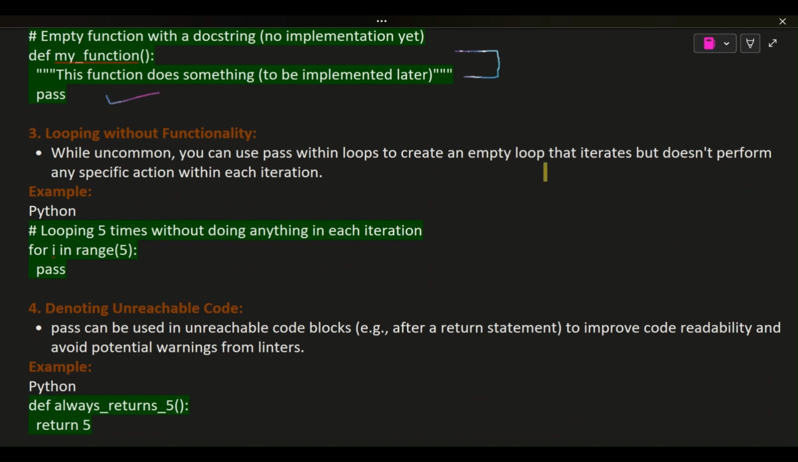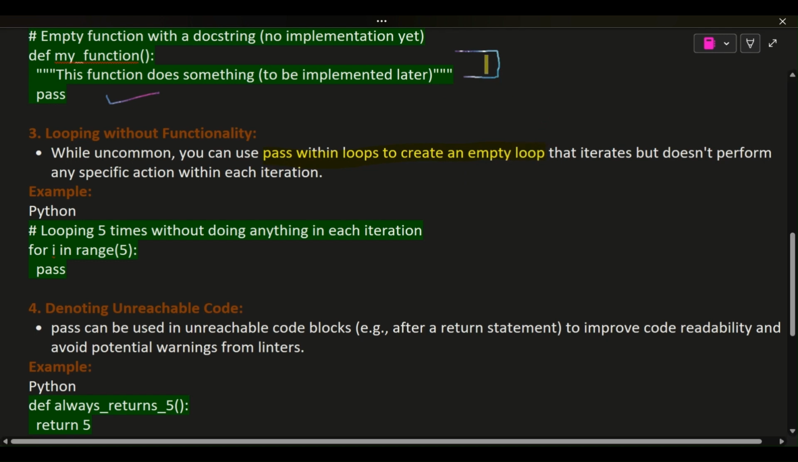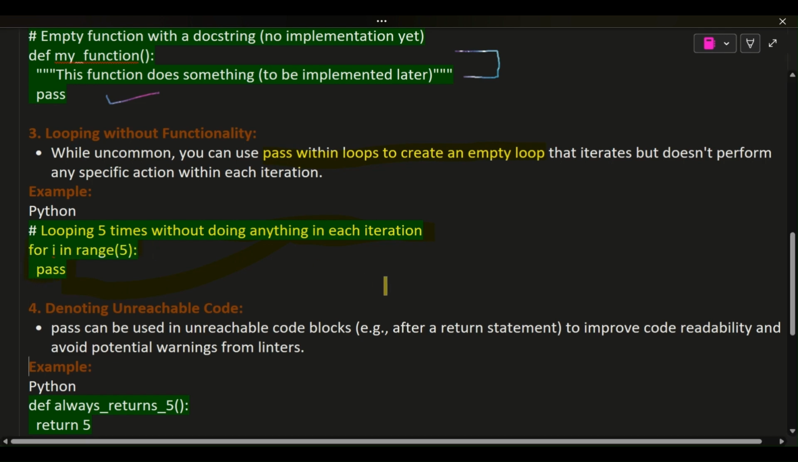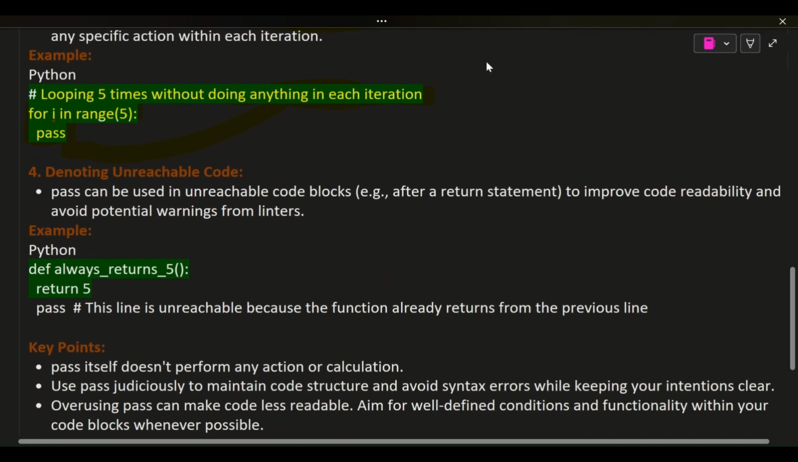3. Looping without functionality. While uncommon, you can use pass within loops to create an empty loop that iterates but doesn't perform any specific action within each iteration. Example: Python. # looping 5 times without doing anything in each iteration. for i in range(5): pass.